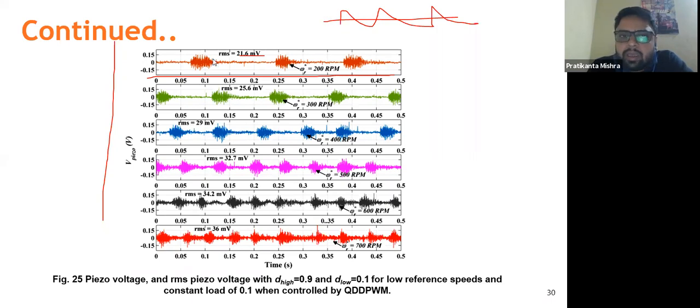So this is the particular time when the motor speed is rising, and again when it is gradually coming down, you will find this kind of vibrations. Again, when it is going up, you will have these high vibrations, and again it will reduce. So this happens as the frequency is increasing. The frequency of these vibrations will also increase.